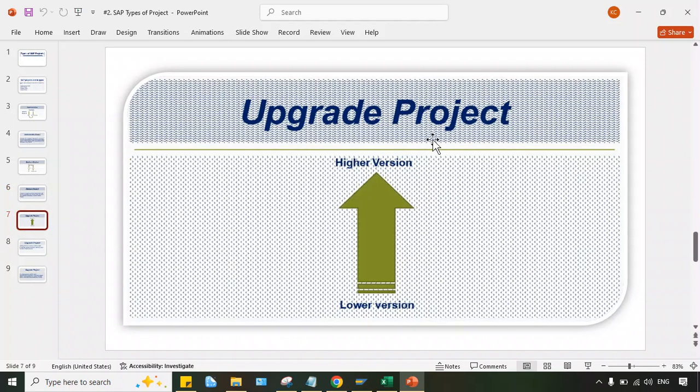Here I have explained a rollout project. What next? The next one is upgrade. Pretty simple, guys. Upgrade means we are upgrading from a lower version to a higher version, because not only SAP but in every ERP and software, lots of research and development activities take place and they keep adding new functionality. So after some time the version of that ERP changes, and if the client wants to use the newly added functionality, they have to upgrade the version. This is called an upgrade project.